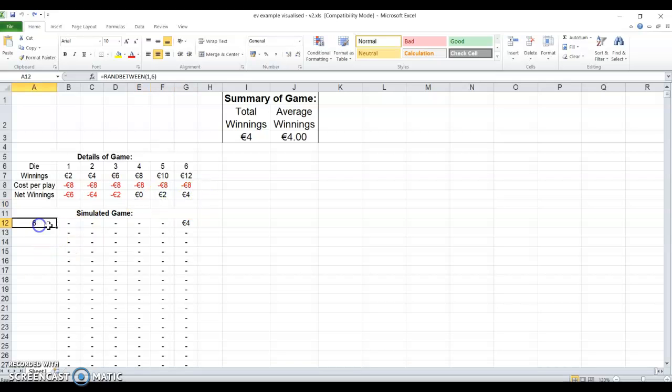So this here is going to simulate the die rolls. This is going to give me a number between 1 and 6. Then winnings, and this is going to summarize what's happening in the game.